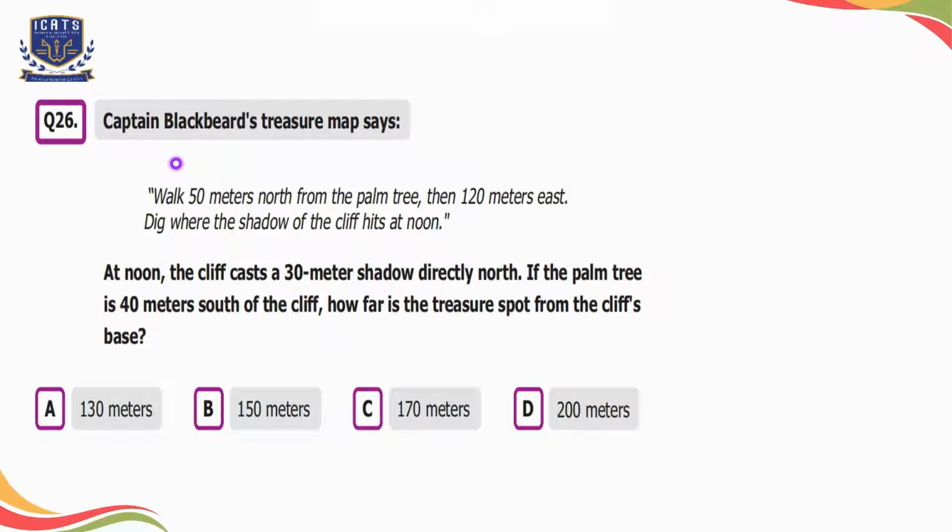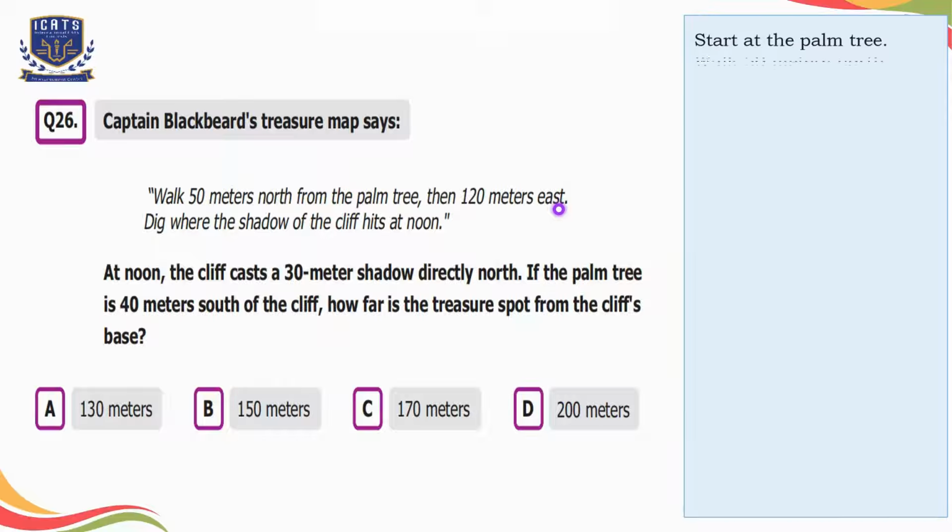Question number 26. Captain Blackbeard's trail map says walk 50 meters north from the palm tree, then 120 meters east. Dig where the shadow of the cliff hits at noon. At noon, the cliff casts a 30-meter shadow directly north. If the palm tree is 40 meters south of the cliff, how far is the Traitor's Fort from the cliff's base? Option A is 130 meters, option B is 150 meters, option C is 170 meters, and option D is 200 meters.